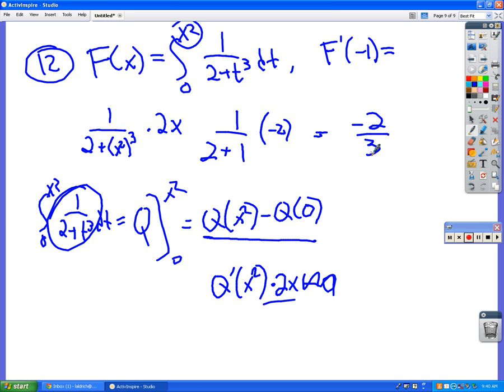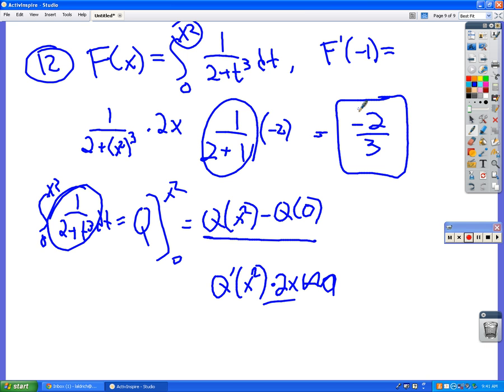Yeah. So they're trying to trick you because, like I said, most calculus students forget to multiply by the derivative of the thing. They're throwing that in there because people forget that. But the answer that we're really looking for is -2/3.